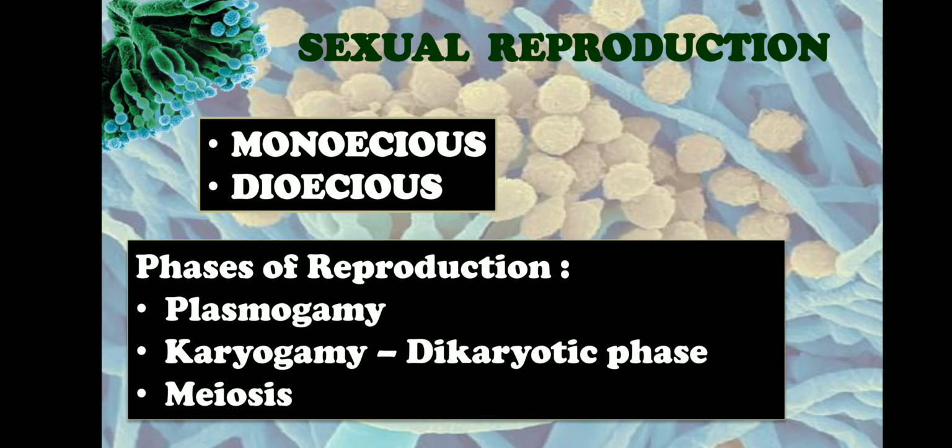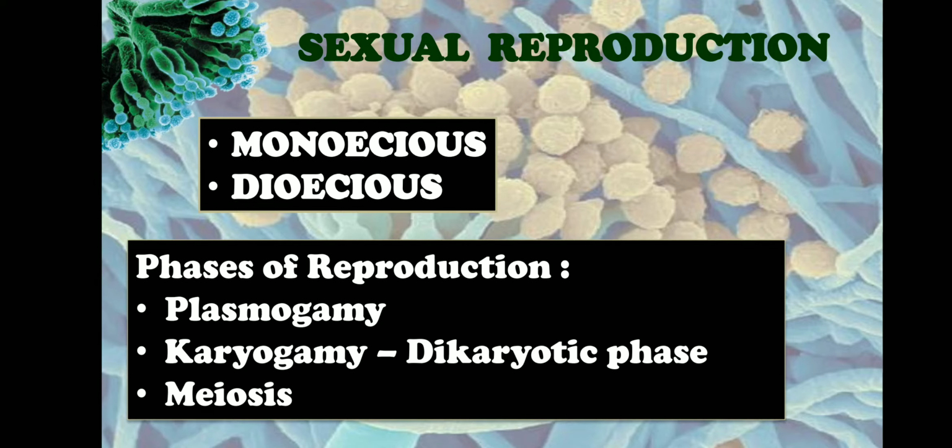So this diploid stage of the life cycle is seen only in the zygote. Once the dikaryotic phase is done, the two nuclei fuse with each other to form a zygote. Now the zygote is the only diploid phase that you see in the entire life cycle of the fungi.